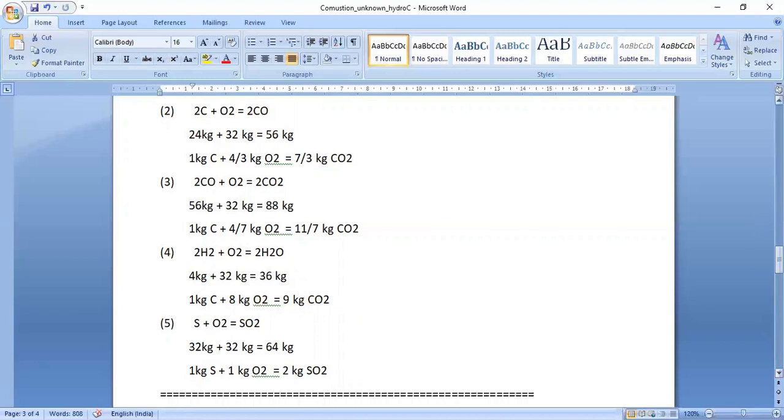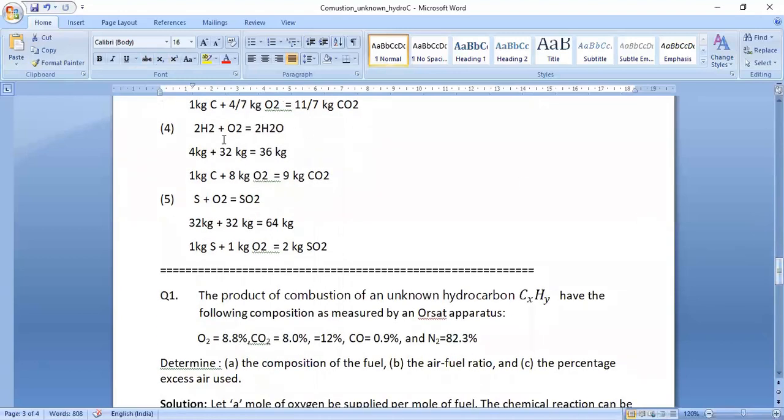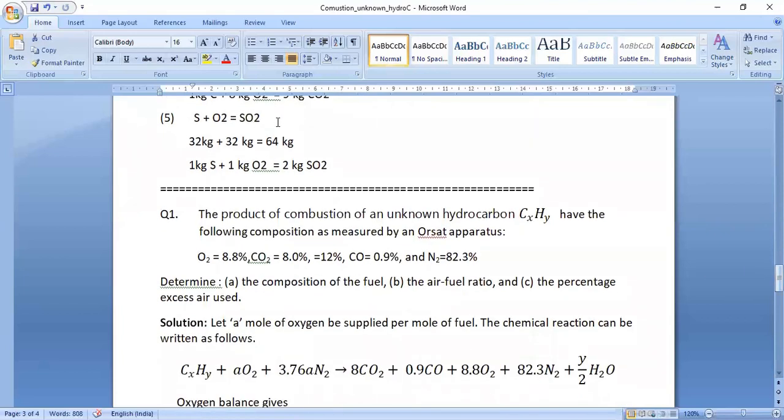Equation 4 is the combustion equation for hydrogen: 2H2 plus O2 is equal to 2H2O. So 4 kg of hydrogen needs 32 kg oxygen and it forms 36 kg H2O. Therefore, for 1 kg of hydrogen, 8 kg O2 is needed and it forms 9 kg of H2O. Now for sulfur, the combustion equation is S plus O2 is equal to SO2.